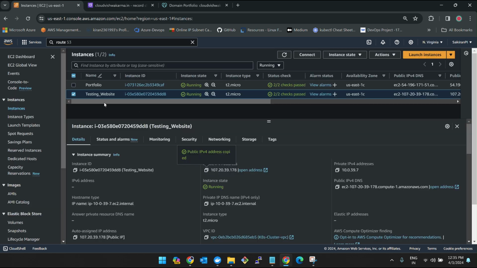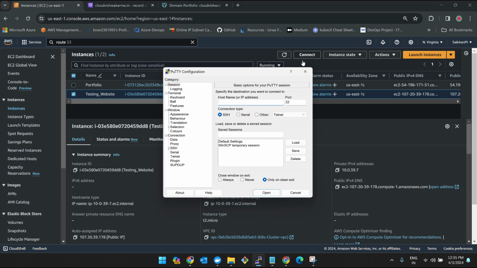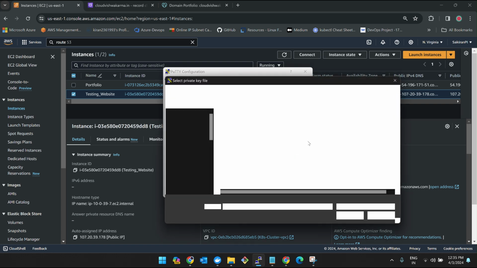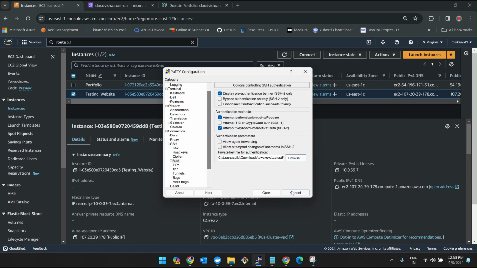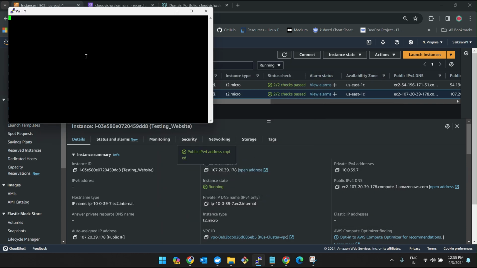We'll be connecting to this instance now. You can connect to it directly from here. I do have a habit of connecting from a PuTTY session. Let me connect here. Browse, then my latest PEM authentication, and then open.